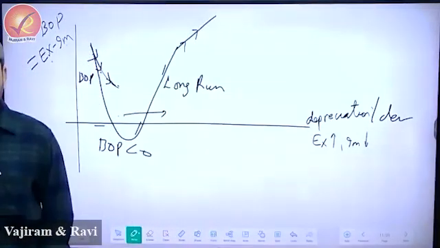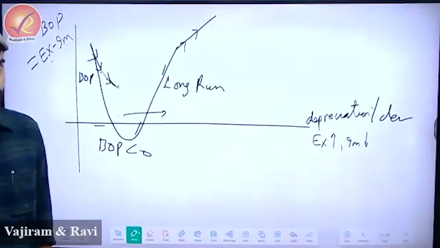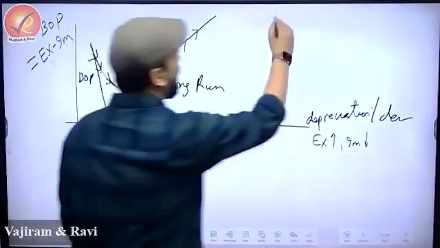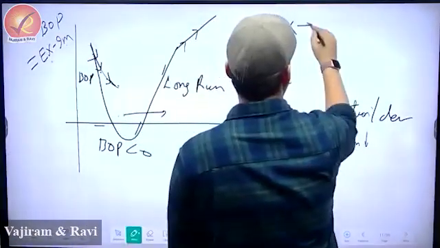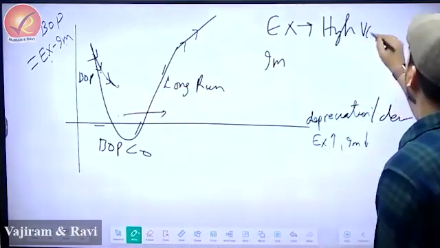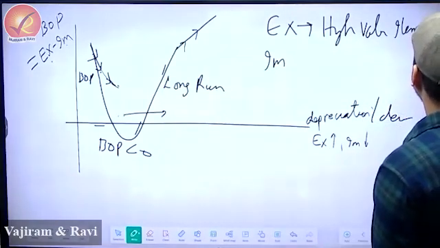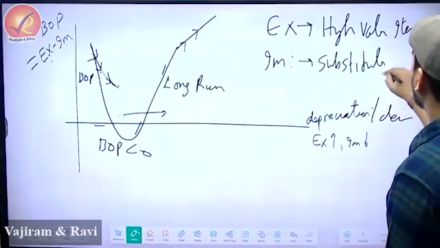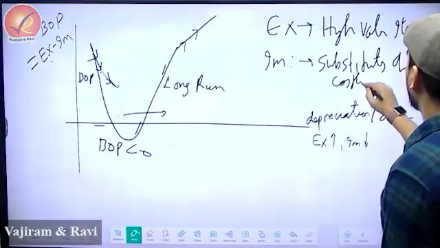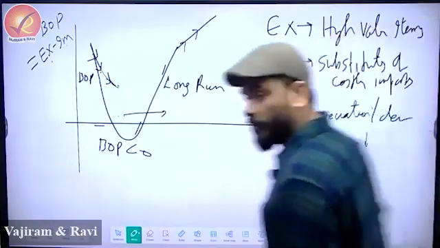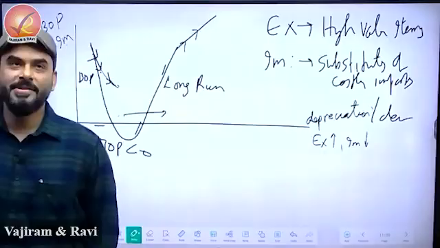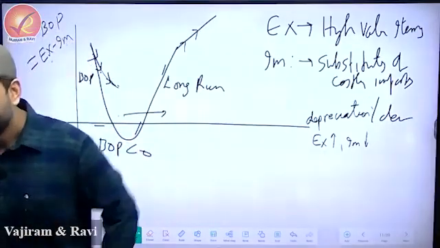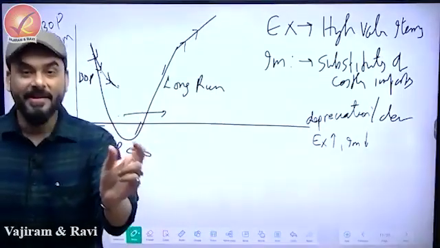Now, I have a solution to this problem that India is facing. Look carefully, bacho. The solution to this problem is, imagine that a day comes when India starts to export high value items and India finds substitutes of costly imports, which means that India starts to find new suppliers of raw material, or India starts to manufacture the raw material itself, like the raw material for medicine, like the semiconductor chip.